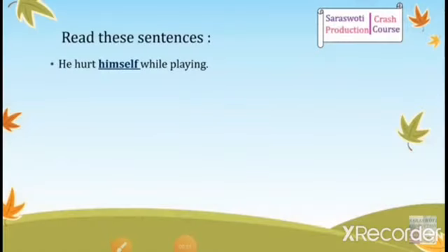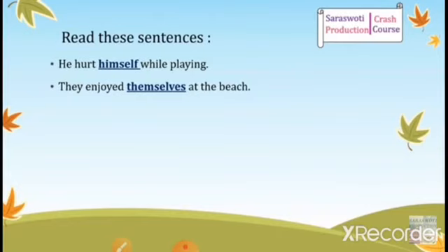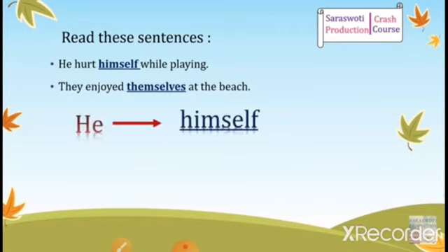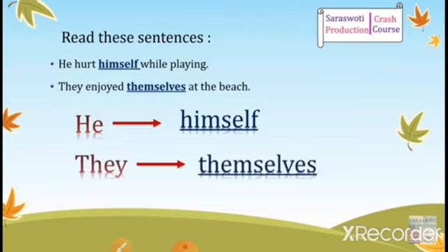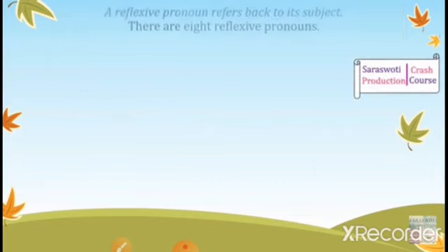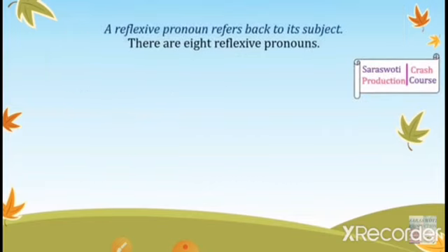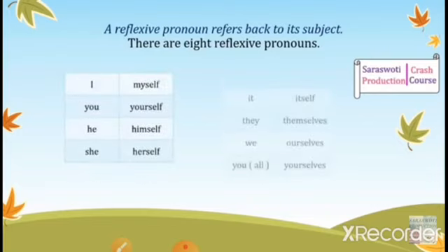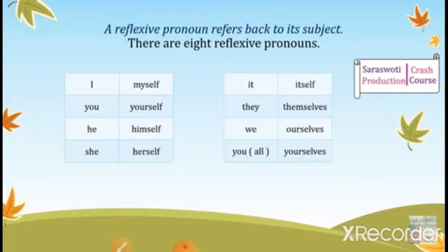Here is another exercise for you. Read these sentences. He hurt himself while playing. They enjoyed themselves at the beach. He refers to himself, a reflexive pronoun, and they refers to themselves. So they are used after the verb. Now reflexive pronouns refer back to their subject. There are 8 reflexive pronouns.